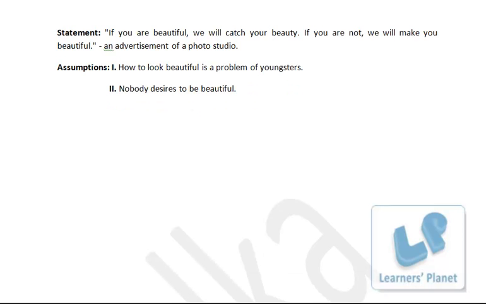Statement: if you are beautiful will catch your beauty, if you are not will make you beautiful. An advertisement of a photo studio. Now the assumption: how to look beautiful is a problem of youngsters. See, this is an advertisement of a photo studio. They will click your photograph, they will play some tricks on the photo. This way they will make you beautiful.